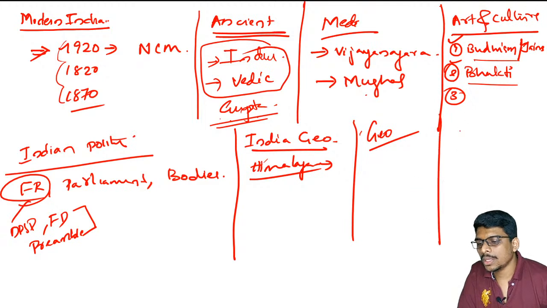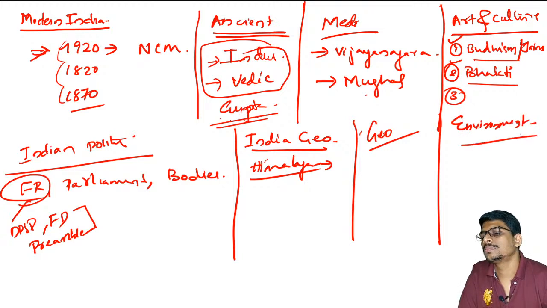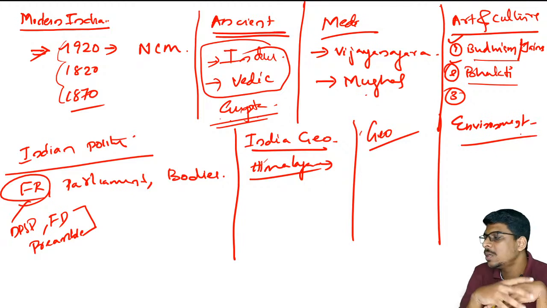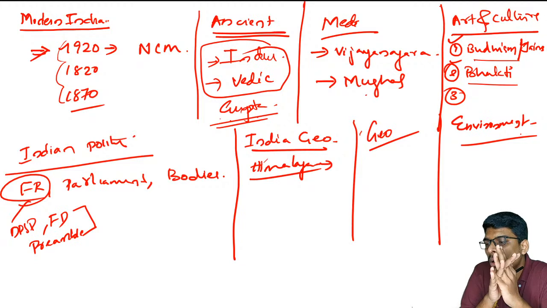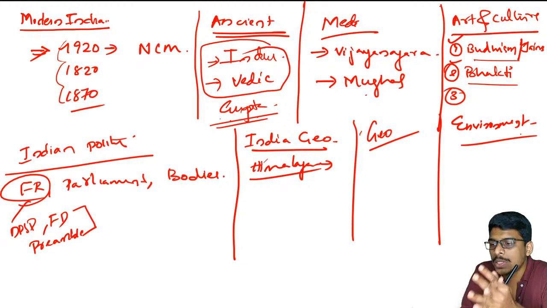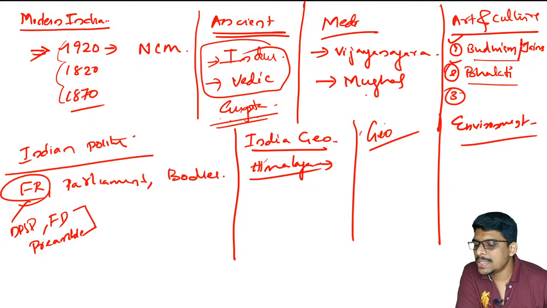Considering environment, go through the basics, how environment systems work. If you have read NCERT, that is good. If you have other materials, that is also good. Just revise the primary parts. Do not overdo yourself on all the species, because there will be 1 or 2 questions from species, but you will be losing all other questions. First focus on the basics.